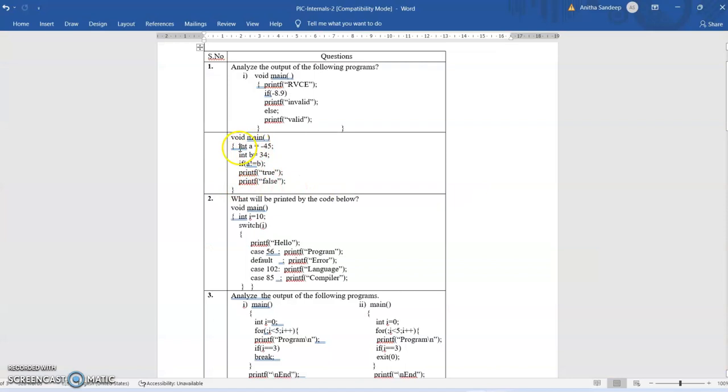Here in the main, I have integer a equals minus 45, integer b equals 34. And the if statement is here: if a not equals b, and a semicolon. The next statement is printf true, and the next statement is printf false. In this case, first a will be initialized to minus 45 and b will be initialized to 34, and the test expression gets evaluated. Here a is not equal to b.